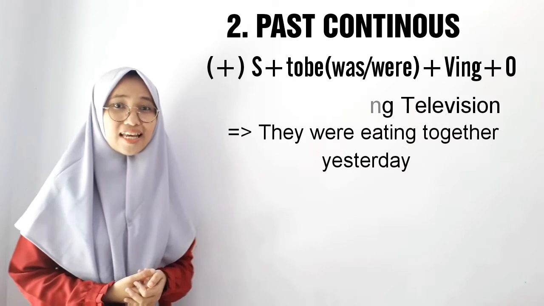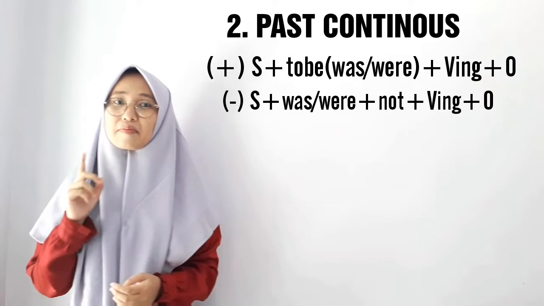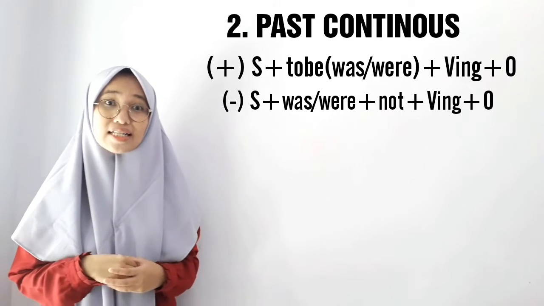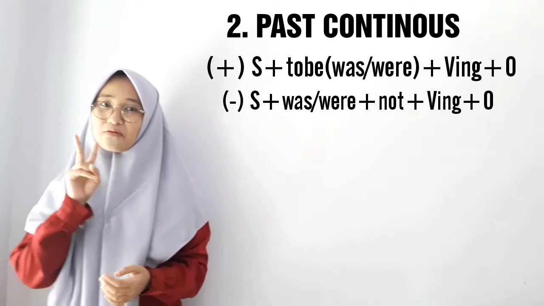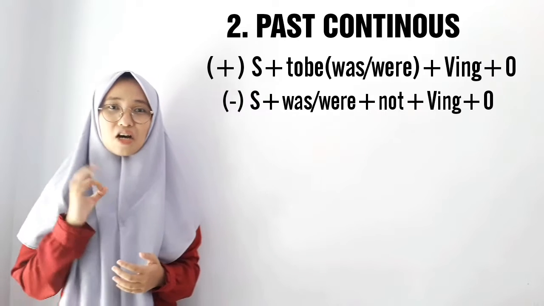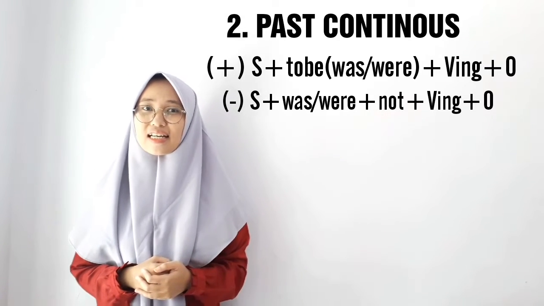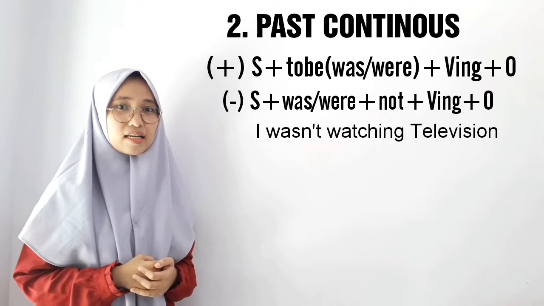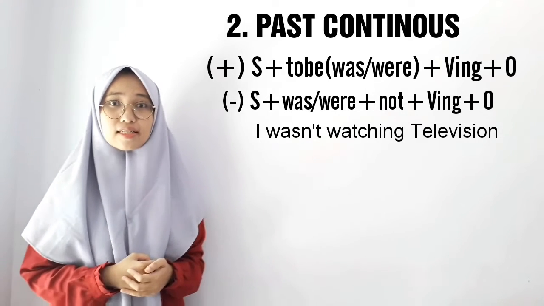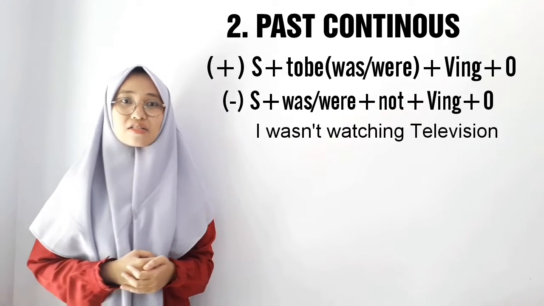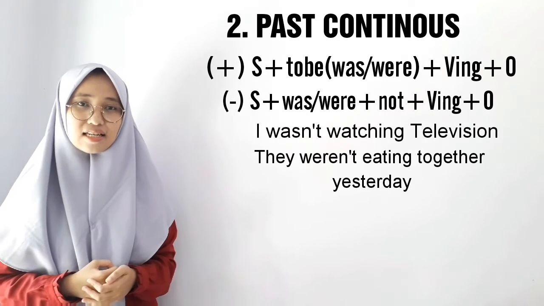So go on to the negative. The negative will be subject plus to be was or were plus not plus verb in plus object. Let's make the sentences: I was not watching television. They were not eating together yesterday.